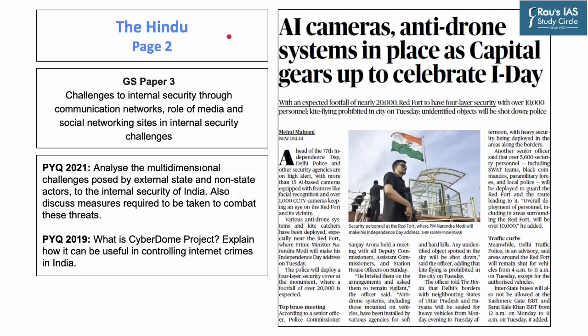Moving on to the second article of the day, which appeared on page 2 of today's Hindu newspaper. Now, ahead of the 77th Independence Day, which will be on 15th of August, the Delhi police and other security agencies are on high alert and are using more than 15 AI-based cameras which are equipped with features like facial recognition and more than 1000 CCTV cameras to keep an eye on the Independence Day venue, that is the Red Fort. Also, various anti-drone systems and kite catchers have been deployed especially near this Red Fort area.